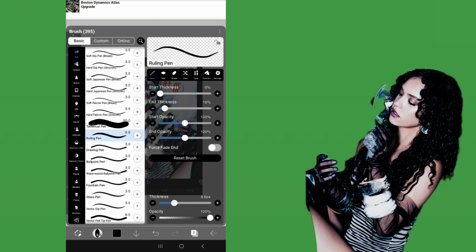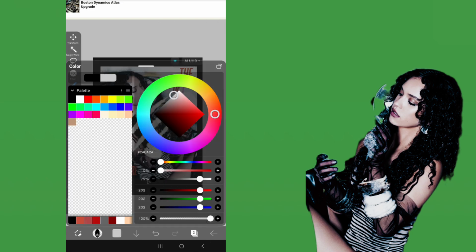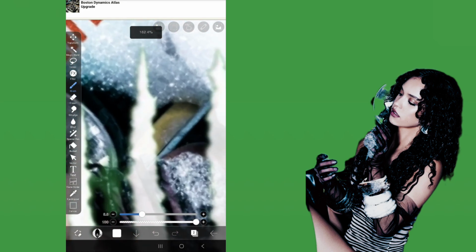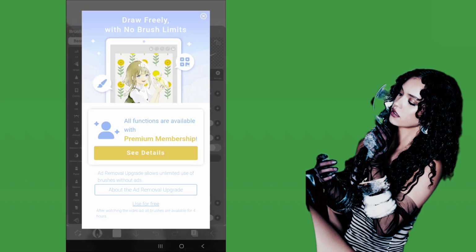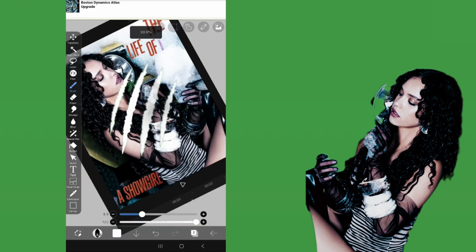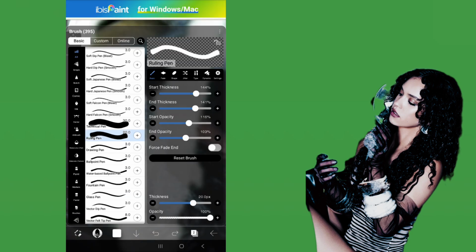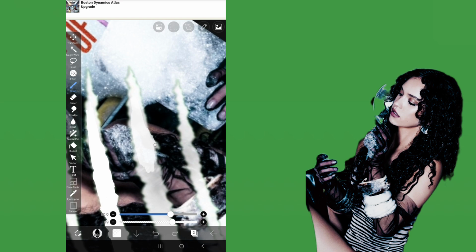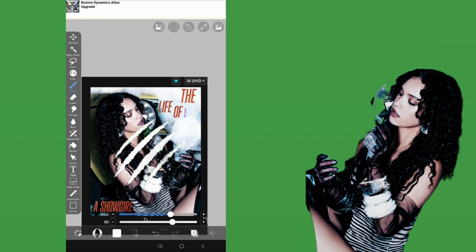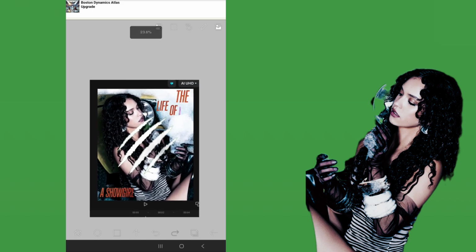Now, to fill those gray areas on the scratches, use the brush tool and grab any brush you like, and then fill in the gray areas. Now screenshot this PFP.